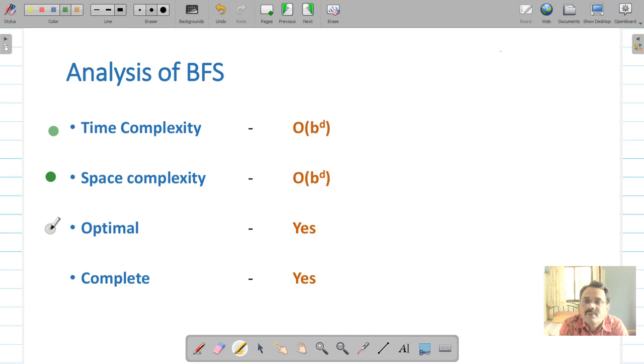But come to the next property, optimality. Optimality refers to whether the algorithm will be able to find the shorter solution. Yes. Let us recall the functioning of this algorithm.